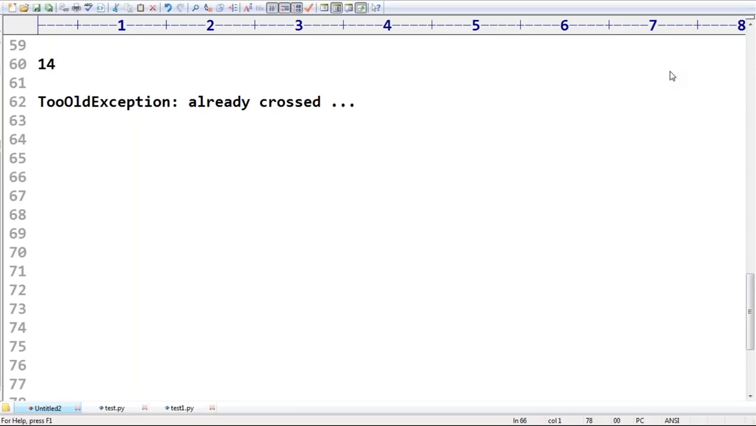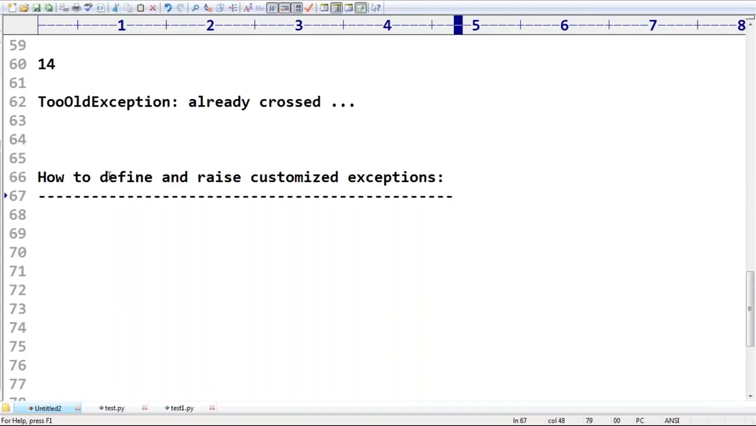Remember this one. So how to define and raise customized exceptions, you people should be aware. Python has no inbuilt exception for our own customized exceptions; Python doesn't know them. That's why we compulsorily have to define them, and we have to raise them explicitly, right? How you are able to do that, that part I will discuss with an example.